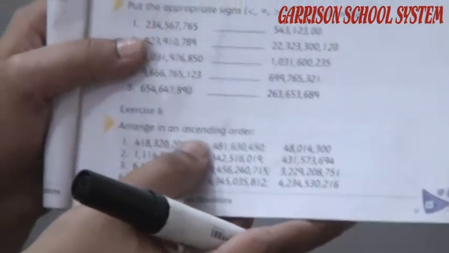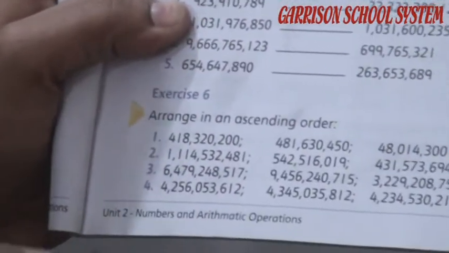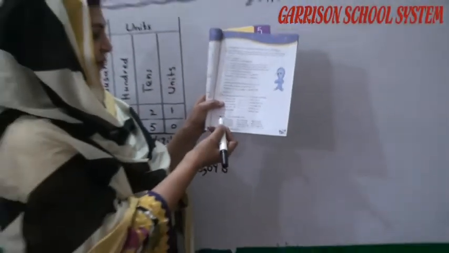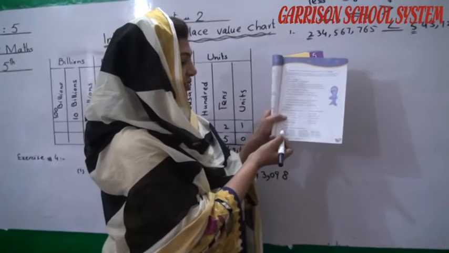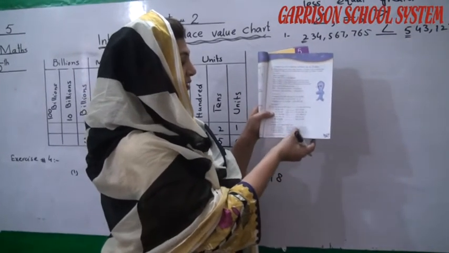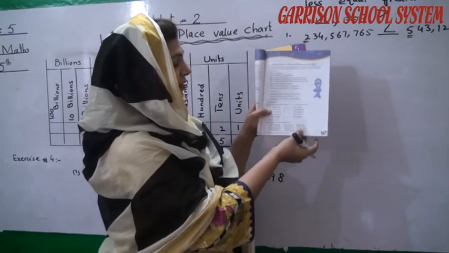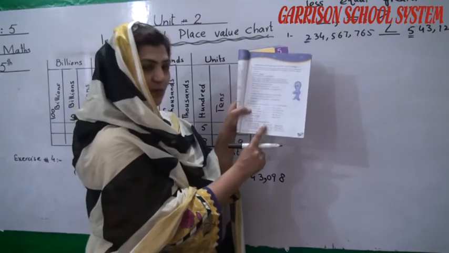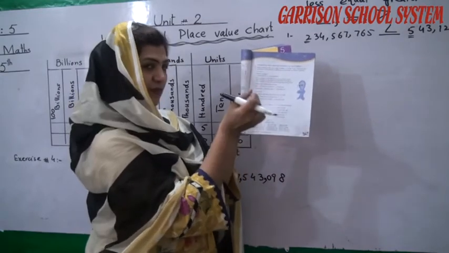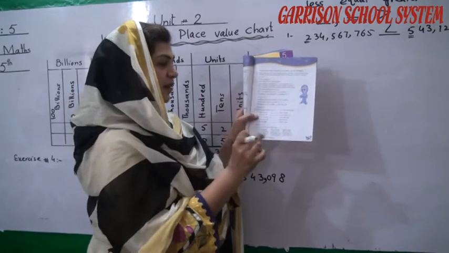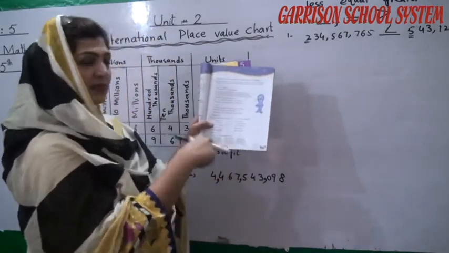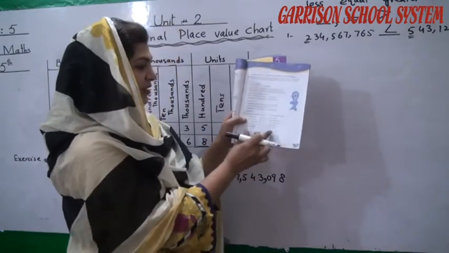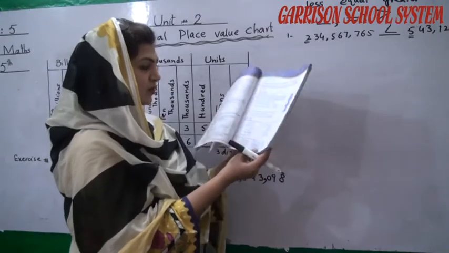What is ascending order and descending order? Ascending order is when the numbers start from the smallest to the greatest. When I start to solve this first question, first of all we check which number is the smallest number. Either this number is smaller, or this number is smaller. The number which is smaller, we will start from that number, then the next greater number, and next we will write the greatest number. Okay students, in this way you can do this exercise by yourself also.